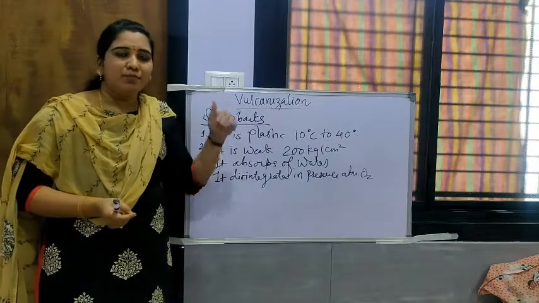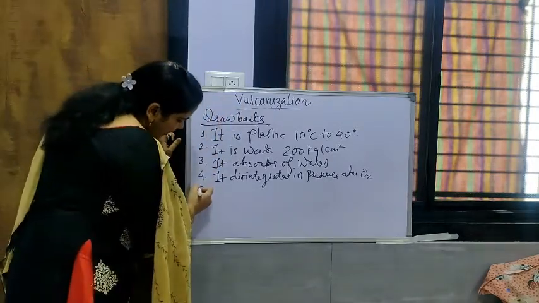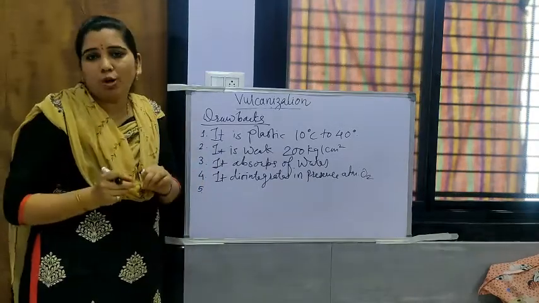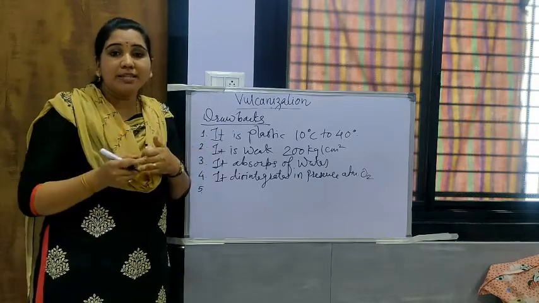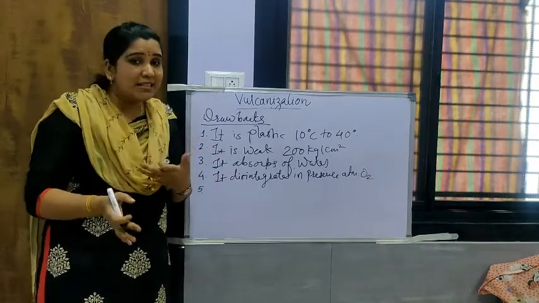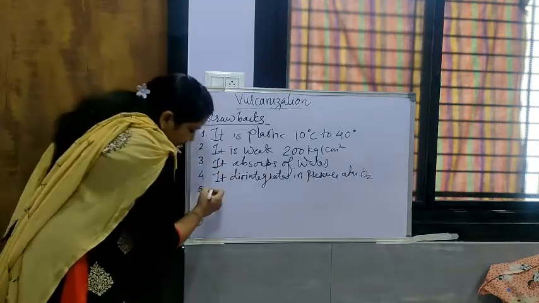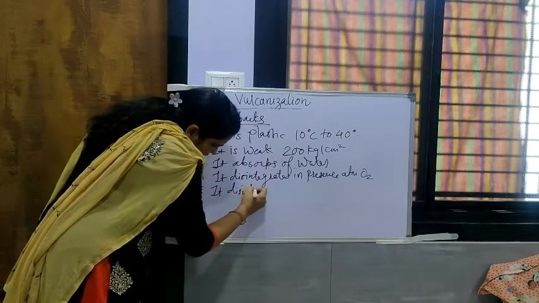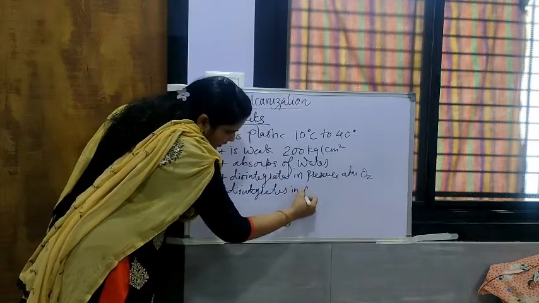In this way raw rubber has such drawbacks. Then it disintegrates in the presence of polar solvents. Organic solvents like benzene, and different types of acids, will make it disintegrate.